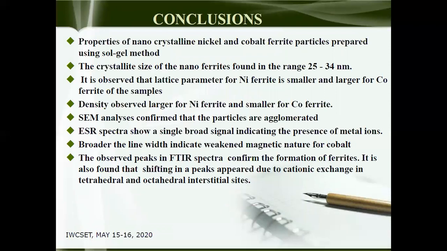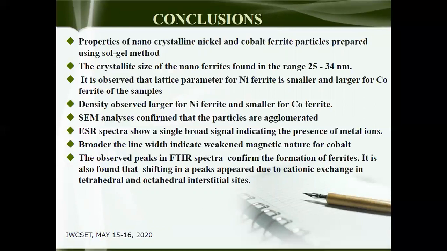These are the conclusions. Properties of nanocrystalline nickel and cobalt ferrite particles prepared by the Sol-Gel technique. The crystallite size of the nanoferrites is found in the range of 25 to 35 nanometers. It is observed that the lattice parameter is smaller for nickel ferrite and larger for cobalt. Density is observed larger for nickel ferrite and smaller for cobalt.